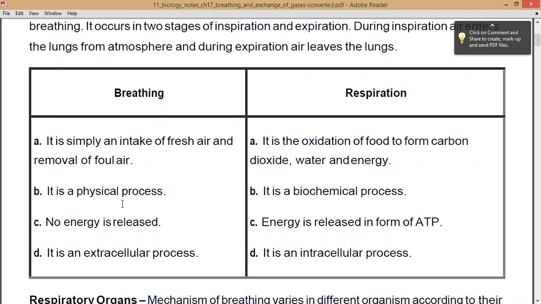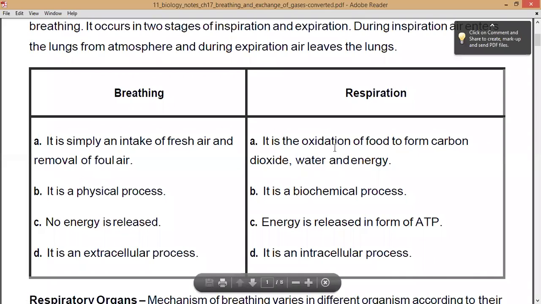Now breathing is a physical process while respiration is a biochemical process. So breathing, that means you are inhaling and exhaling, right? So that is a physical process, right? But when we are talking about respiration, it is a biochemical process. Biochemical means there are several chemical reactions which are taking place in the living organisms, and that is known as respiration, right? Now, in breathing, there will be no energy release, right?